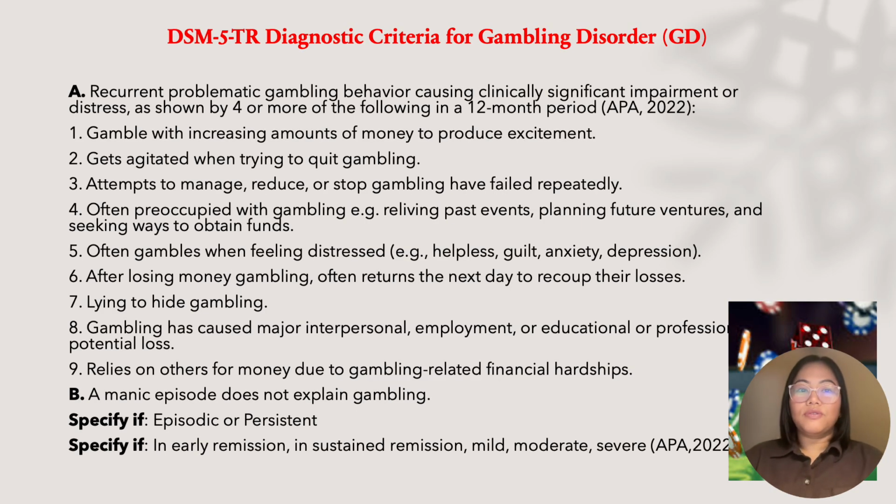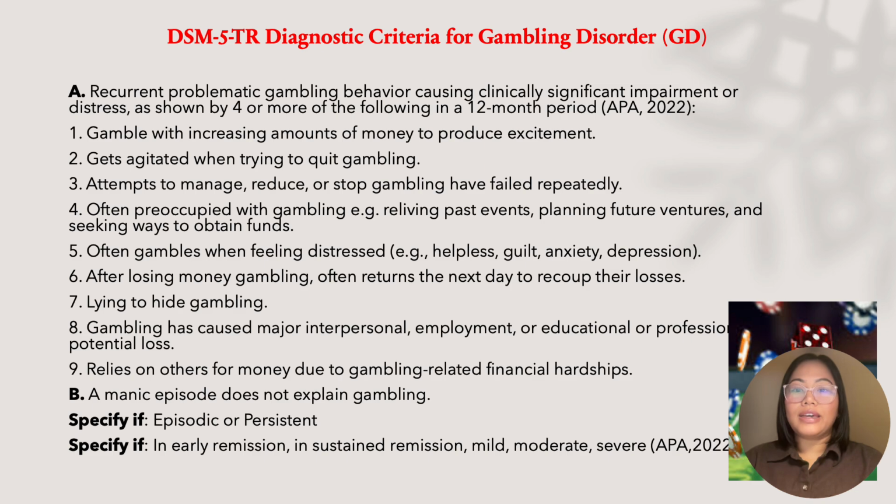According to the DSM-5-TR, gambling disorder is characterized by persistent problematic gambling behavior leading to significant impairment or distress, requiring at least 4 symptoms within a 12-month period. Some of the key symptoms include increased need to gamble, irritability when attempting to stop, preoccupation with gambling, gambling to relieve stress, and lying about gambling involvement.